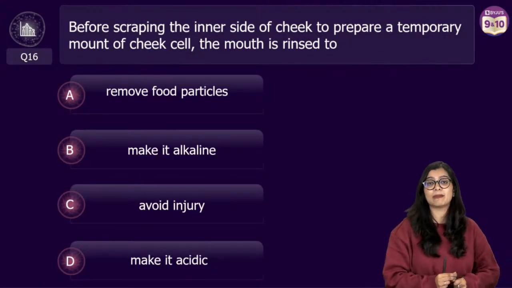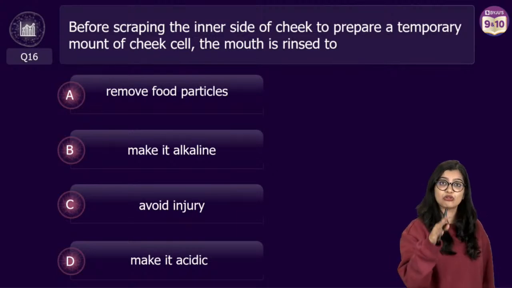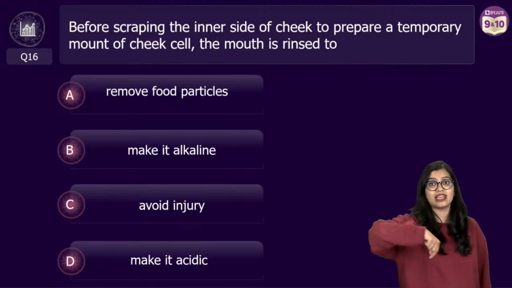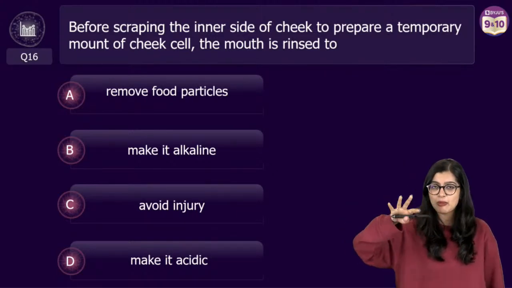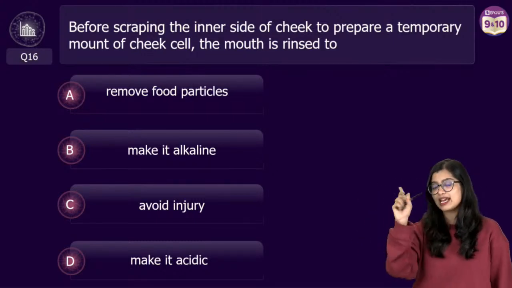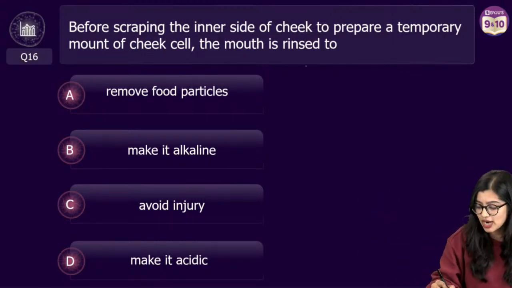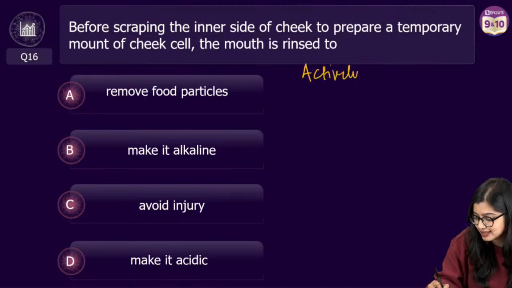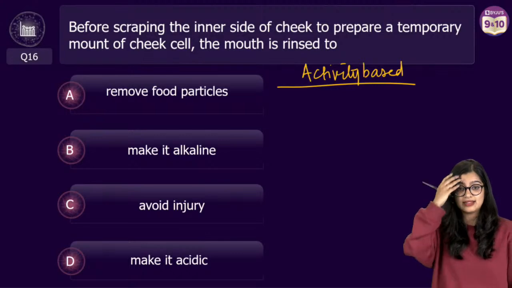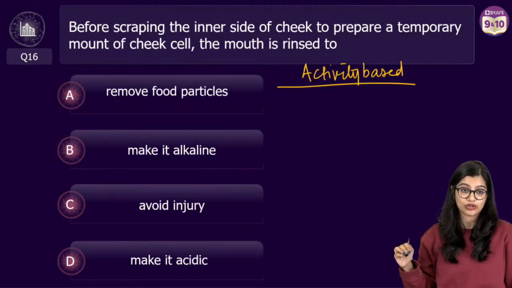Let's move on to round 3, everybody. Round 3 is going to be based on your practicals. Now you have practical exams where staining of plant cells, some amount of it is there even in your NCERT textbook also. So this is going to be activity based. Yes, and in biology, especially for 9th and 10th, activity based is very, very important, right?